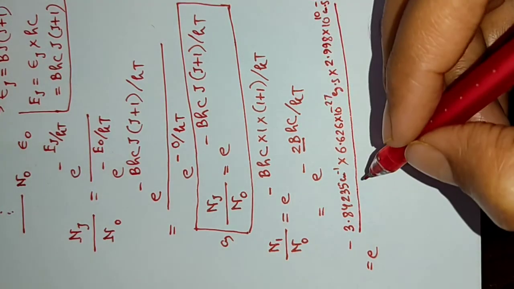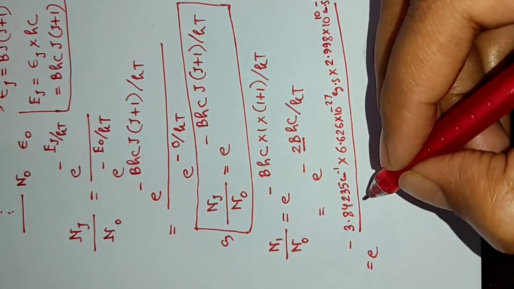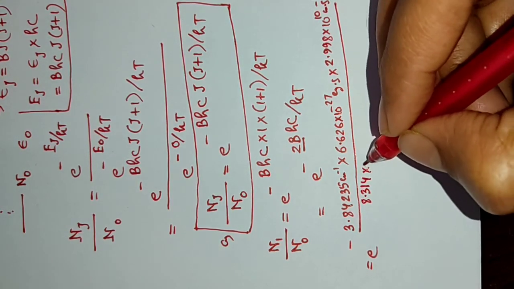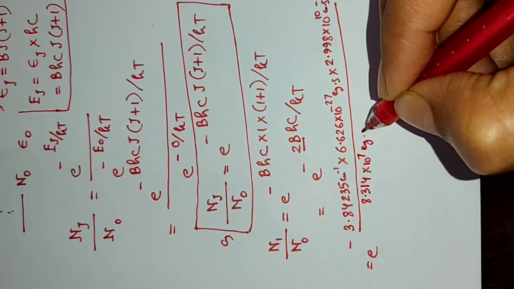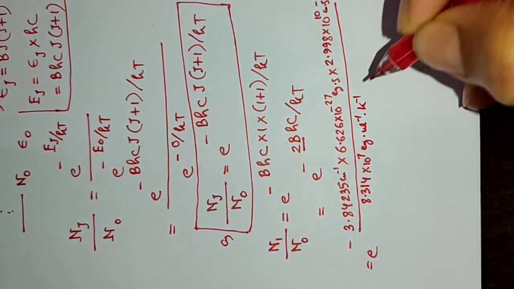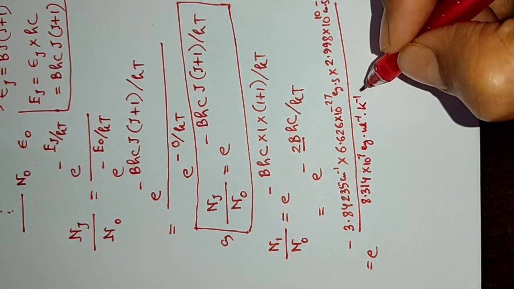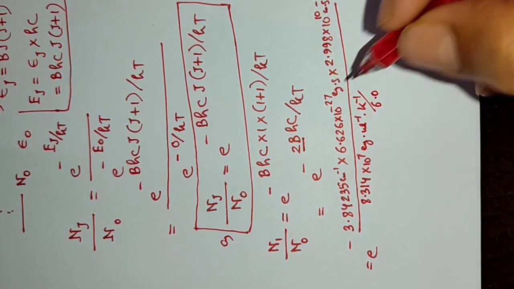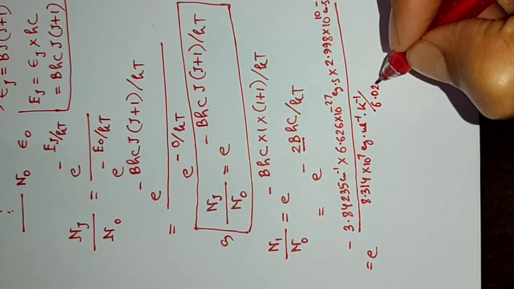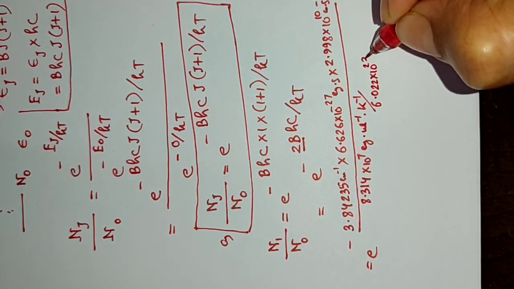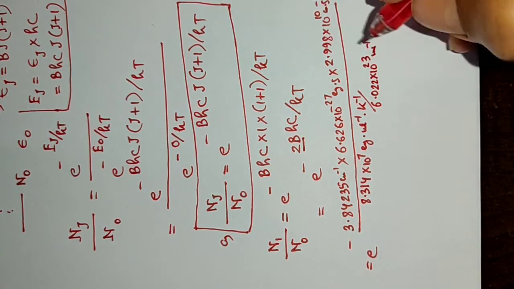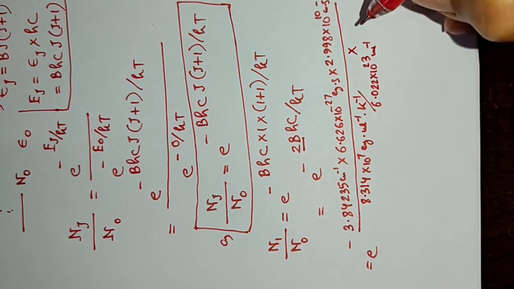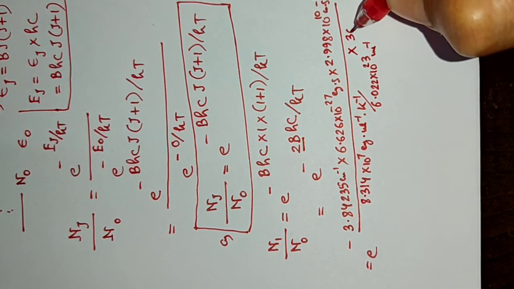Now we have k here. k means R by Na. So it will be 8.314 into 10 to the power 7 erg per mole per Kelvin by Na. So here it will go to the numerator, 6.022 into 10 to the power 23 mole inverse. And say the temperature is 27 degrees centigrade, so it will be 300 Kelvin.